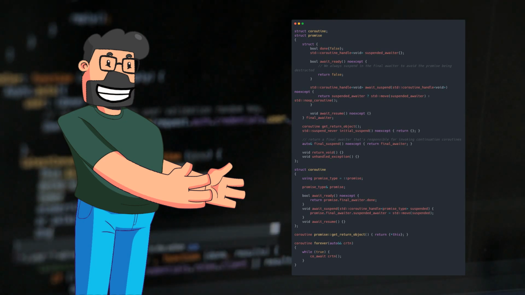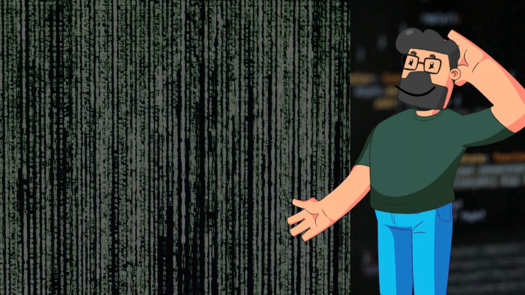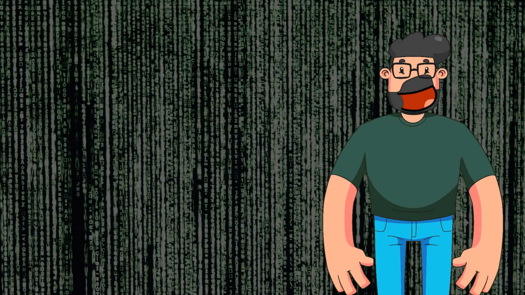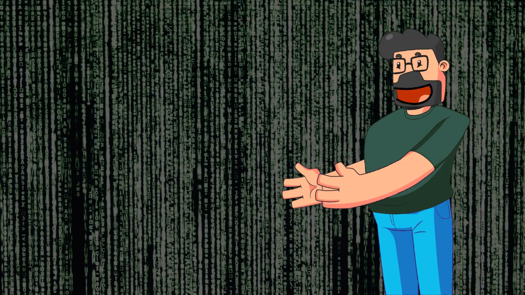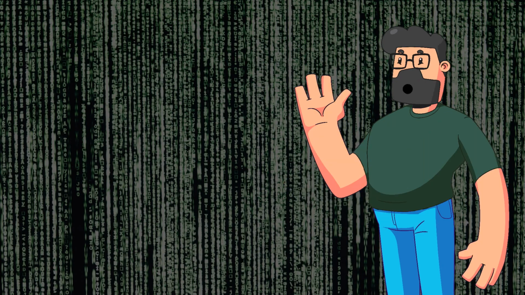a coroutine indefinitely. To wrap it up, we've explored a clever solution to the problem of executing a coroutine in an infinite loop in C++. By structuring our components effectively and leveraging the power of suspending coroutines, we can create a seamless and efficient workflow.